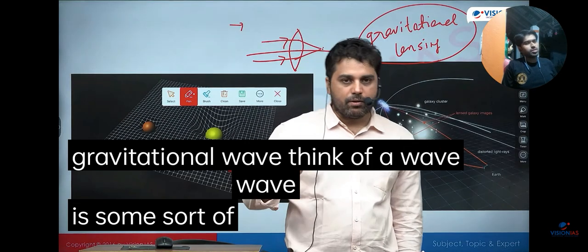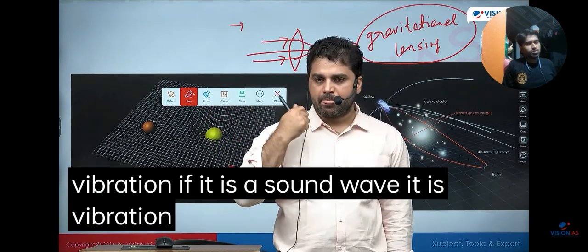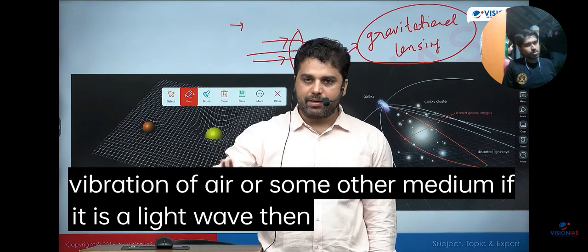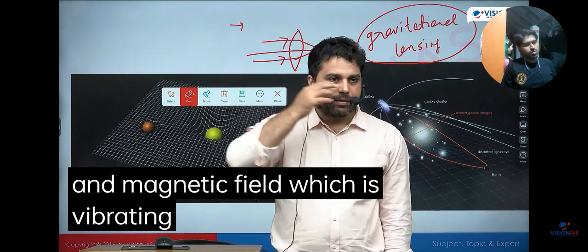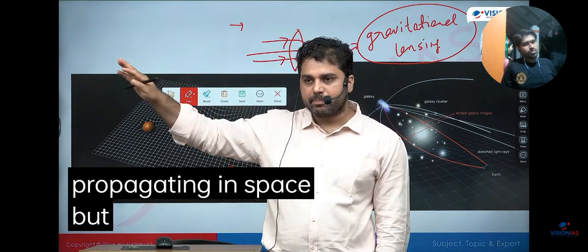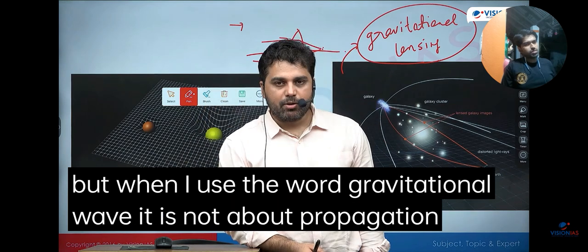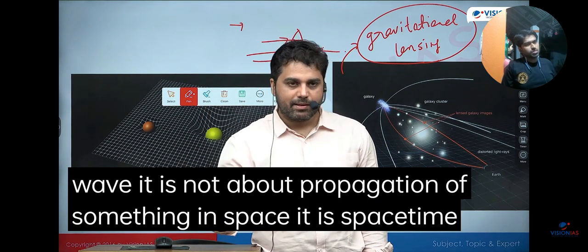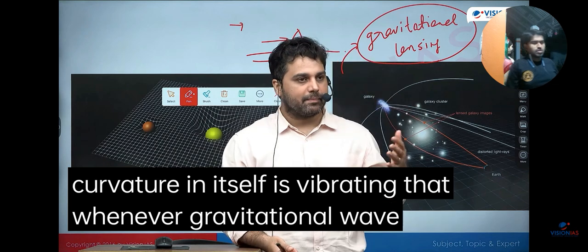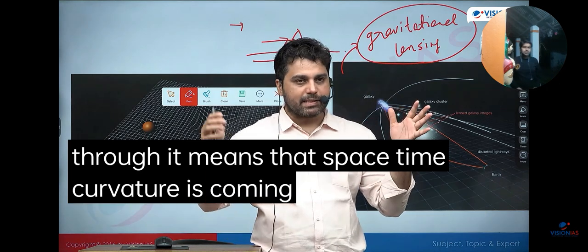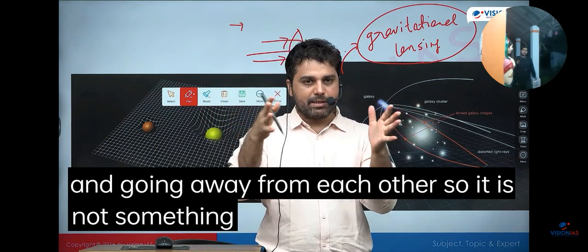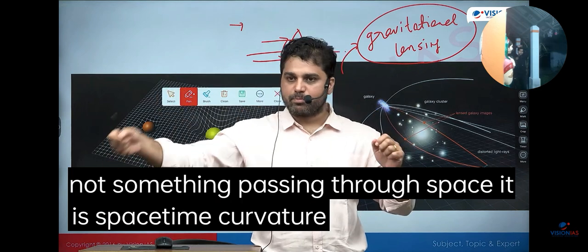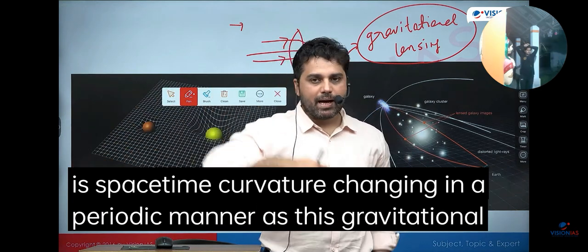Think of a wave with some sort of vibration. If it is a sound wave, it is vibration of air or some other medium. If it is a light wave, then it is the electric and magnetic field which is vibrating. Electromagnetic field, propagating in space. But when I use the word gravitational wave, it is not about propagation of something in space. It is space-time curvature in itself that is vibrating. Whenever a gravitational wave passes through, it means that space-time curvature is coming closer to each other and going away from each other. So it is not something passing through space. It is space-time curvature changing in a periodic manner as this gravitational wave passes through.